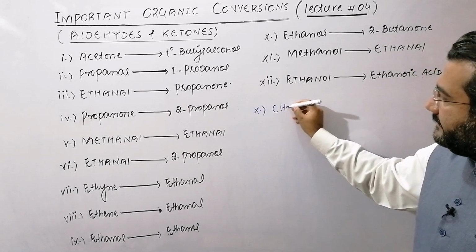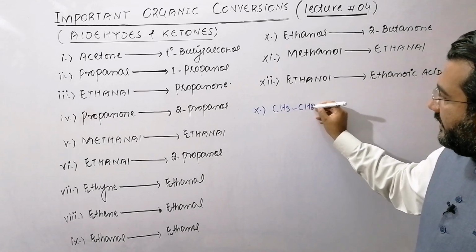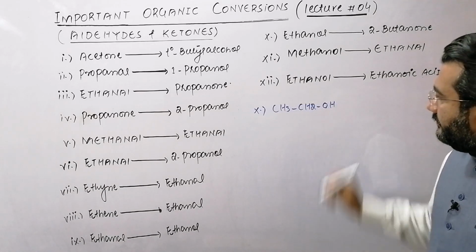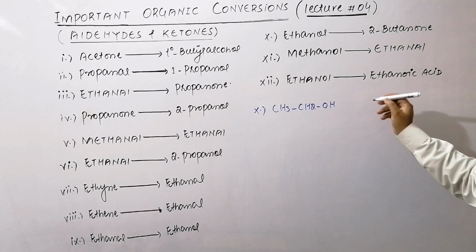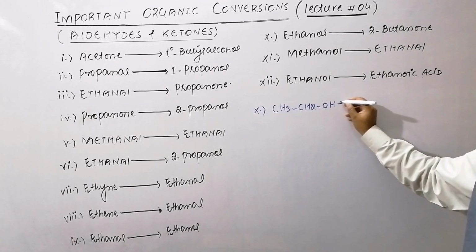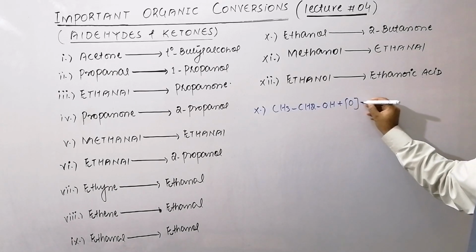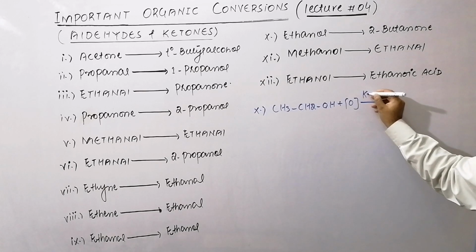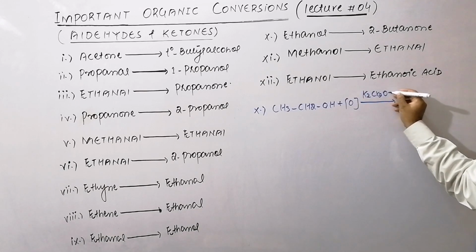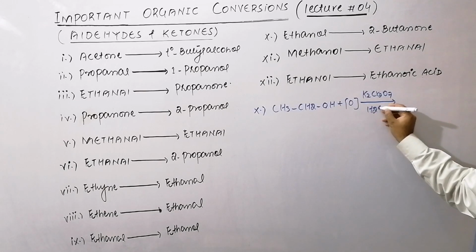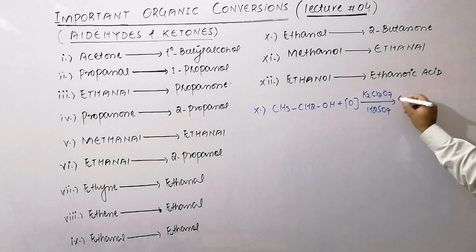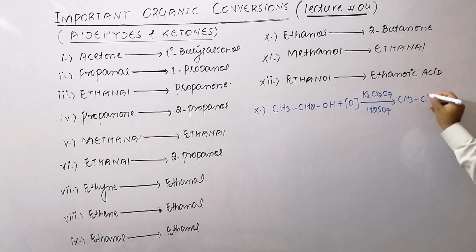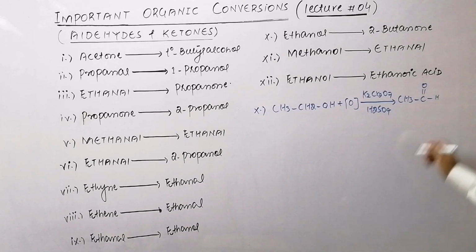My dear students, ethanol is oxidized in the presence of K2Cr2O7 and H2SO4 and that is changed to ethanal plus water is formed, H2O.